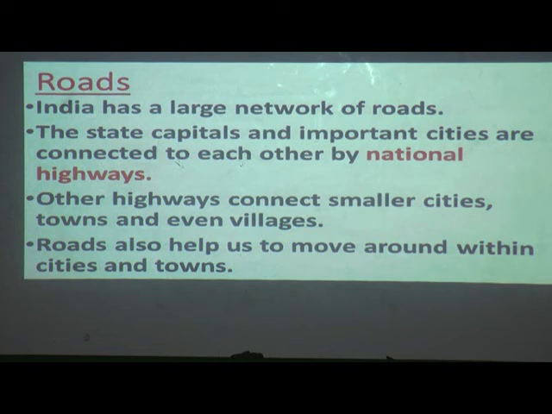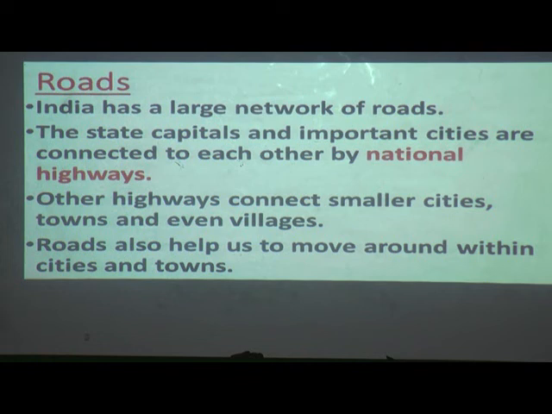Now our states, Maharashtra, Mumbai and some other different states are connected by national highways. Other highways connect smaller cities, towns and even villages.